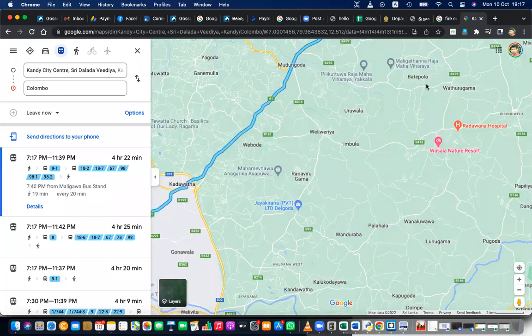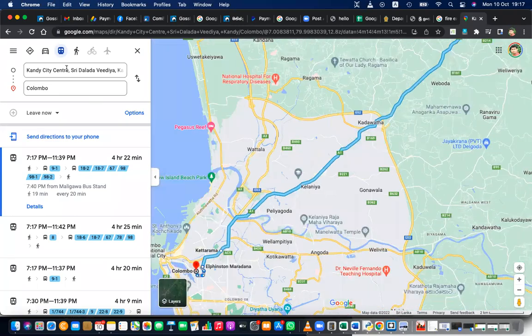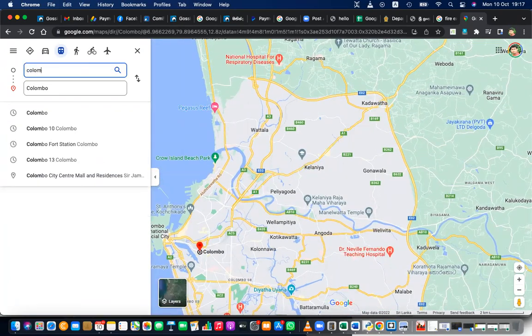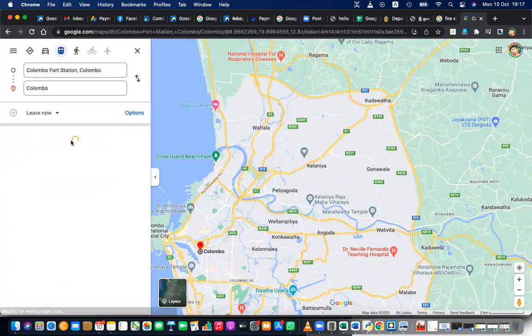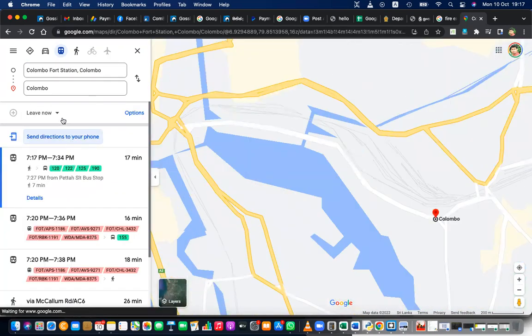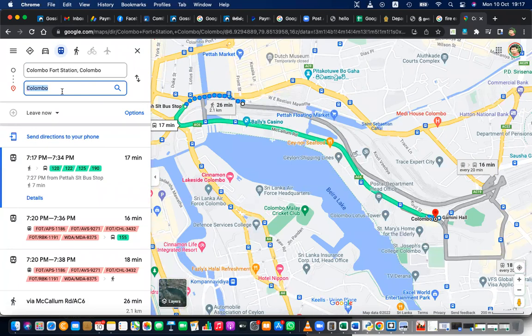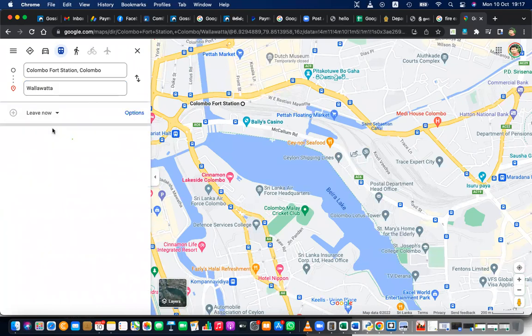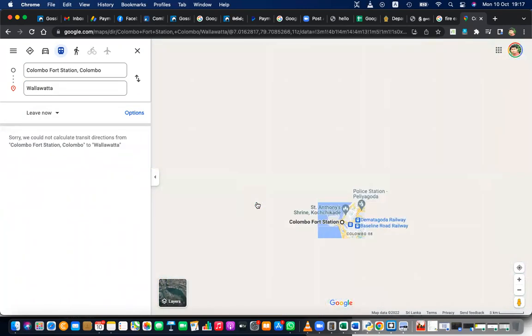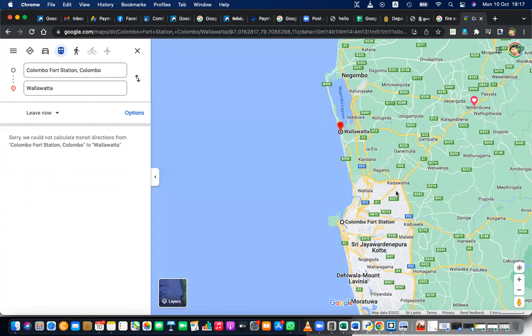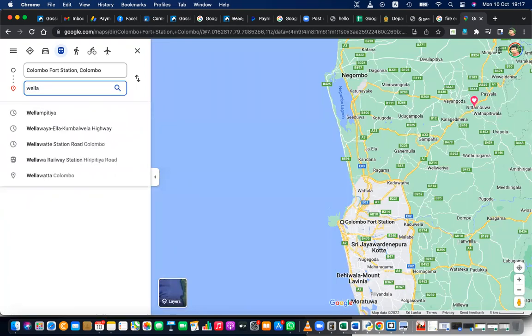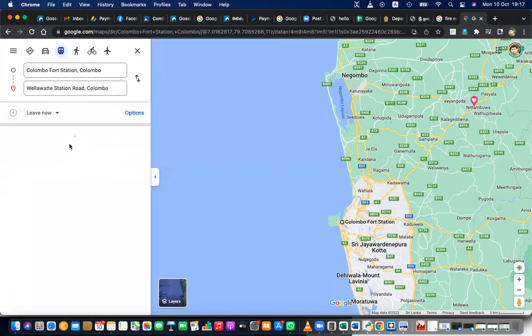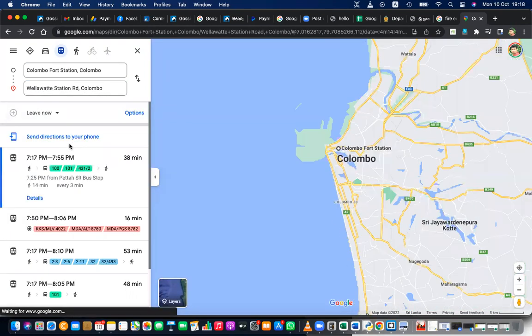But let's say you want to go from Colombo Fort Station, let's say you want to travel to Wellawatte station.